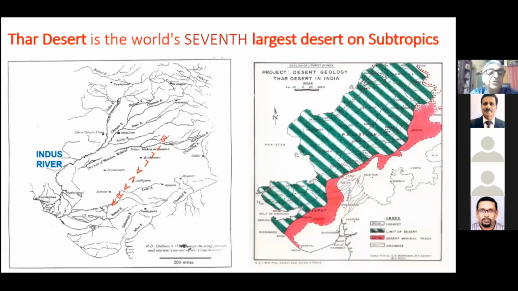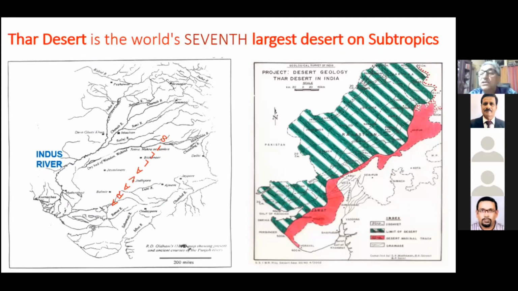Now I'll come to the Thar Desert per se. See, Thar Desert is actually spread in the Indian subcontinent. On the east, we are having Aravalli Hills, which is forming northeasterly trending series of ridges. And on the west, the Thar Desert extends right up to Indus River, right in Pakistan now.